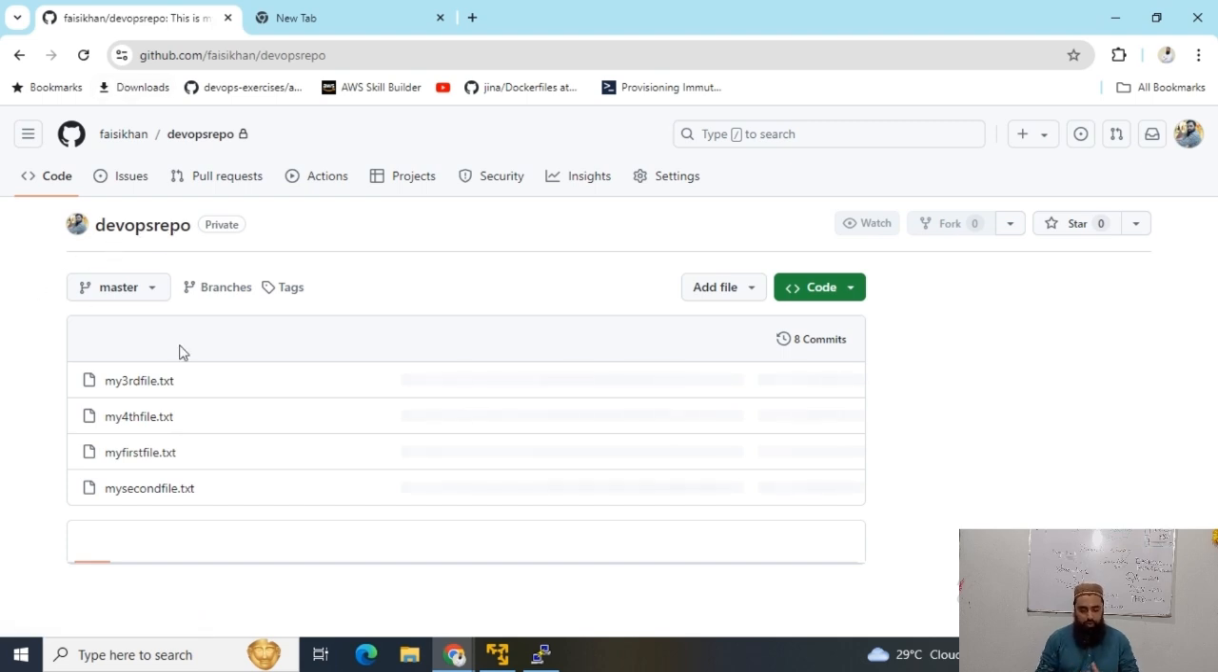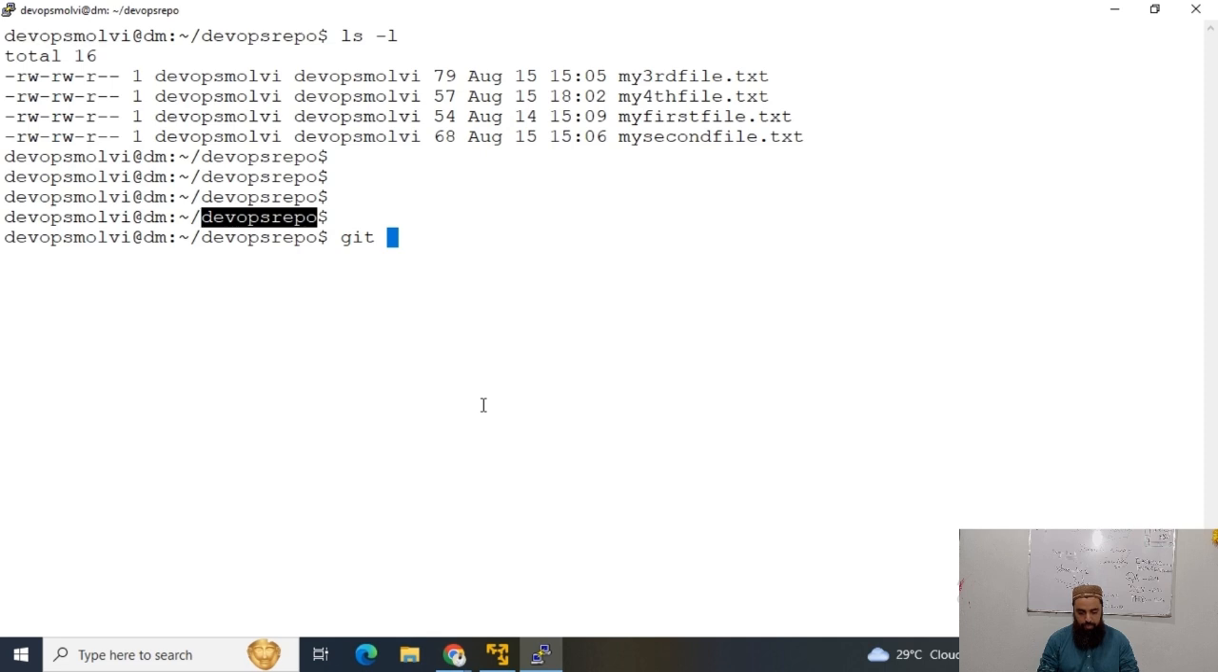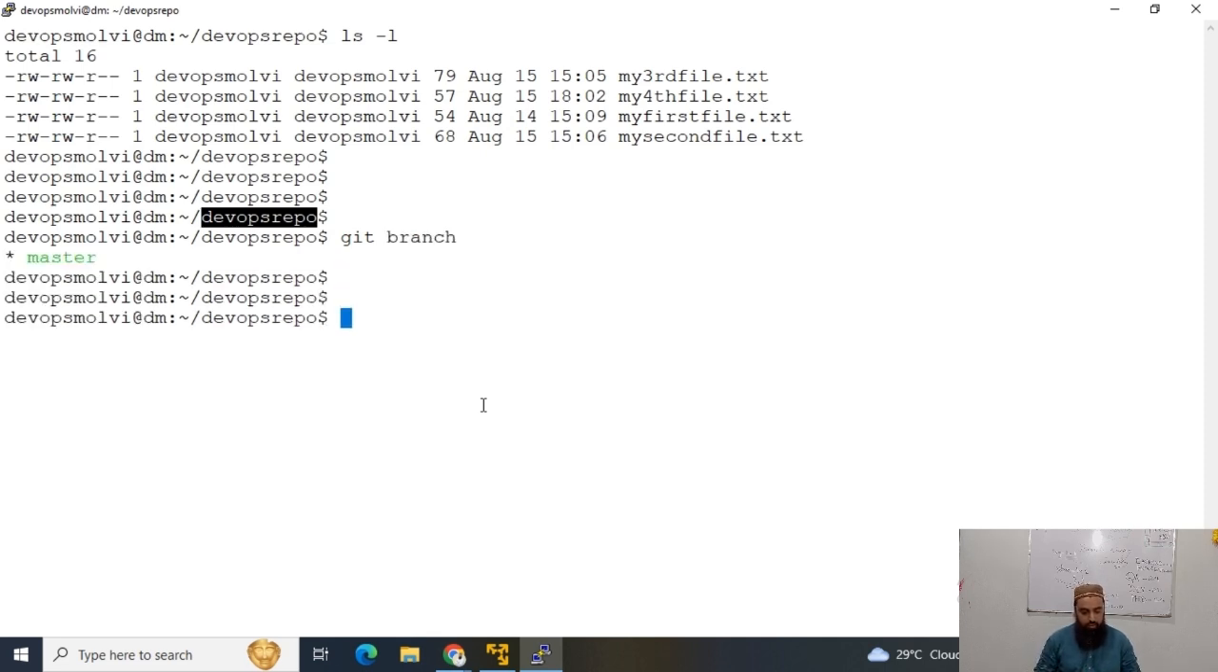Okay, the repository on my VM is the local repository, and now this is the same DevOps repository. It is my remote repository on GitHub. So you can see that I have only this one master branch, and we can check it here as well. Git branch. So there is only one branch, and it is master.